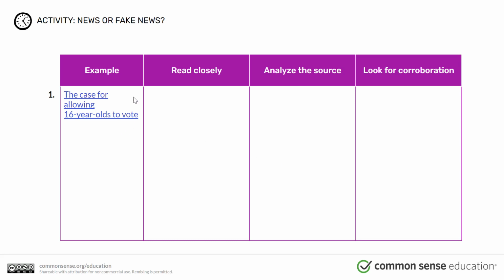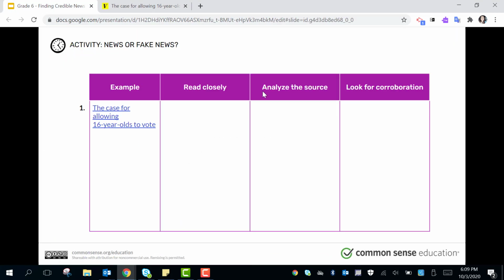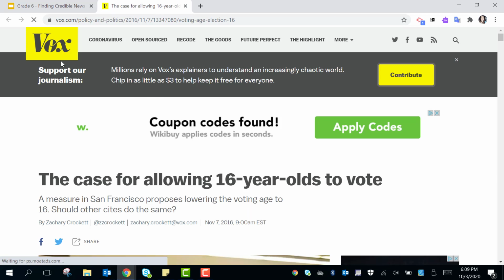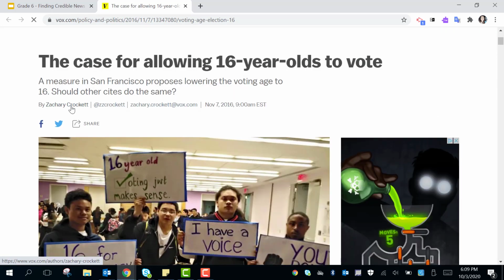We are going to carefully read the article, then we're going to analyze the source, and we're going to look for some corroboration. So let's go ahead and open up the article to read it. So looking at the first one of analyzing, the first one is to read closely, but it's actually easier to look at analyzing the source first. I can immediately see which article it's coming from. If I wanted to, I could open that up and search for Vox to see what they are and who they are. I can also see that it has an author and the date and time that it was posted.